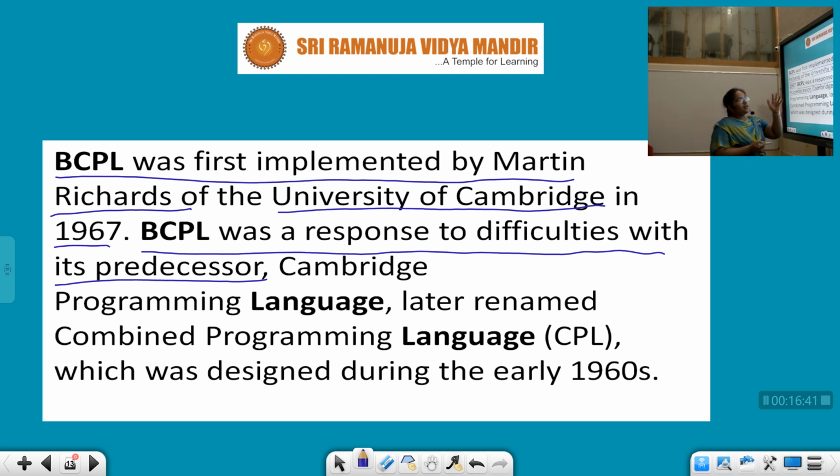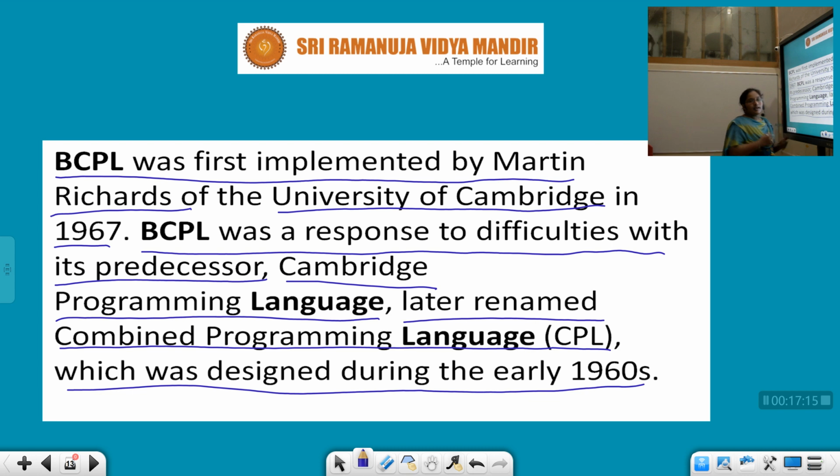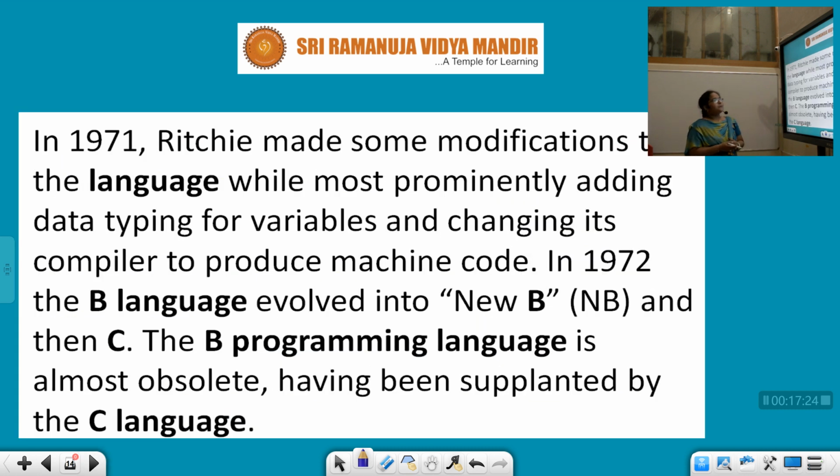So BCPL is another developed version of ALGOL 60. The Cambridge Programming Language was later renamed the Combined Programming Language, that is CPL, because it is a combination of ALGOL and the new developed version known as BCPL, which was designed during the early 1960s.